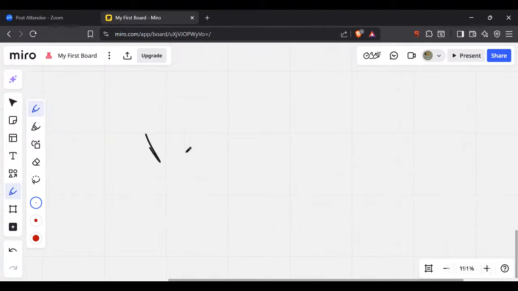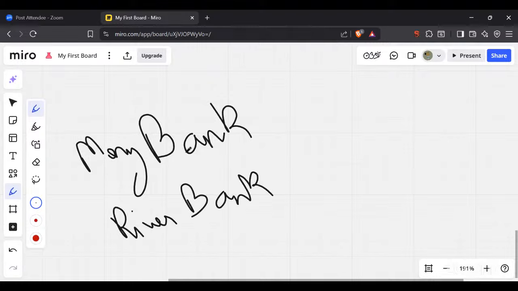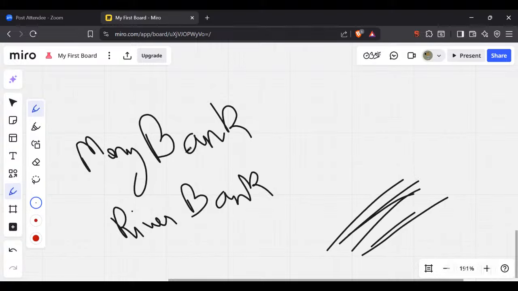Remember, we had the example of bank: the river bank and the money bank. River bank is basically like the bay of a model, or let's say there's water and this is the edge of that water. That's what we call the river bank. And then there is the money bank, where you deposit your money.